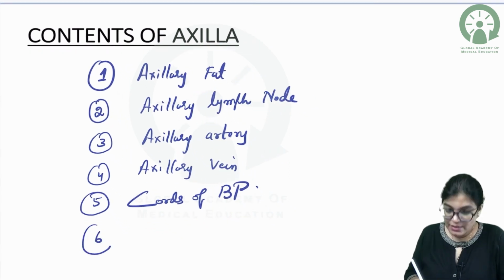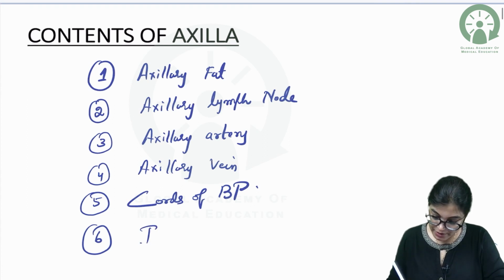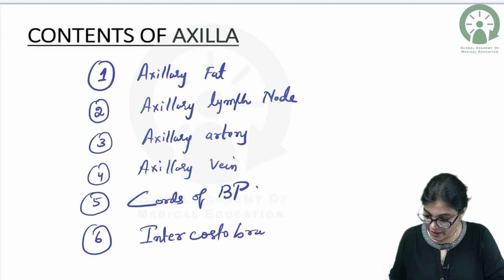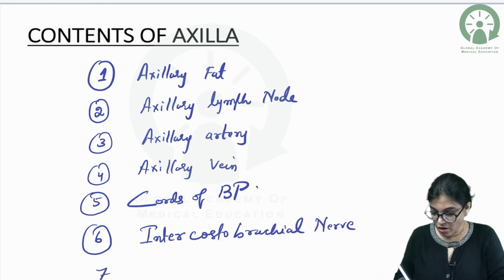Other than that, it contains the intercostobrachial nerve and the long thoracic nerve.